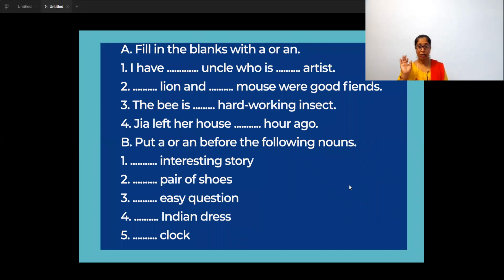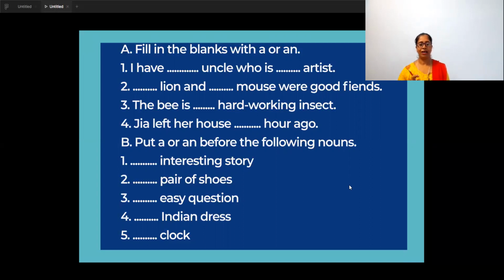So I hope you are clear. Now, there are a few examples, an exercise given for practice. I will be helping you with a few of them, the first 4, okay? And the remaining you will be doing on your own in your notebook. So from your textbook, Exercise A. Fill in the blanks with a or an. So let's check the sound and write.